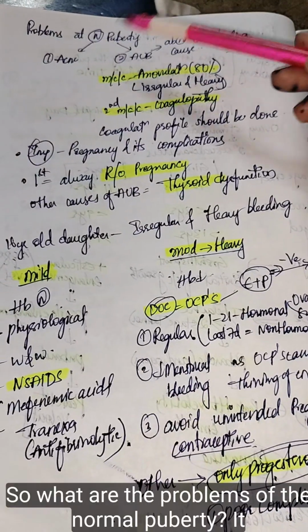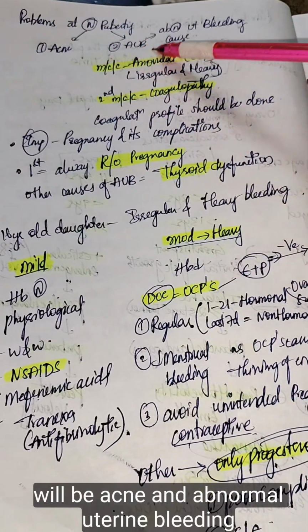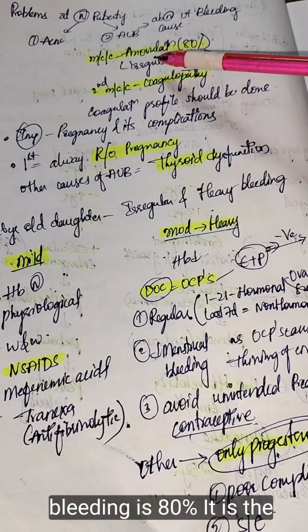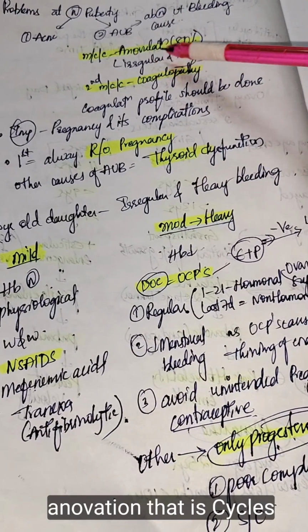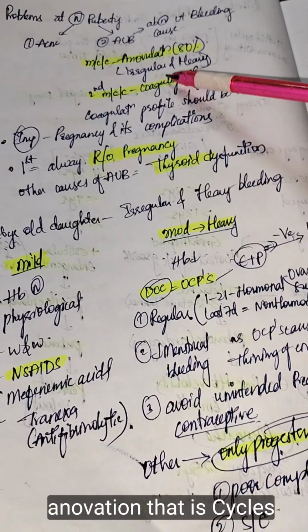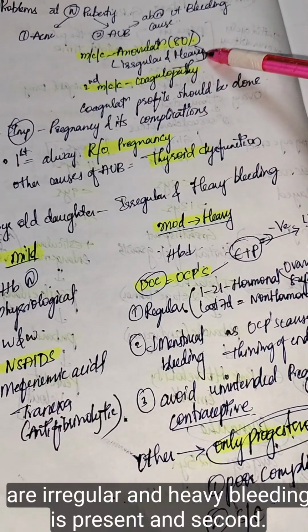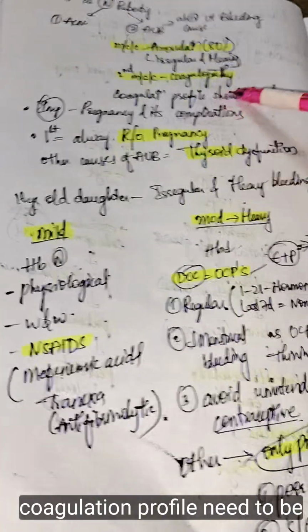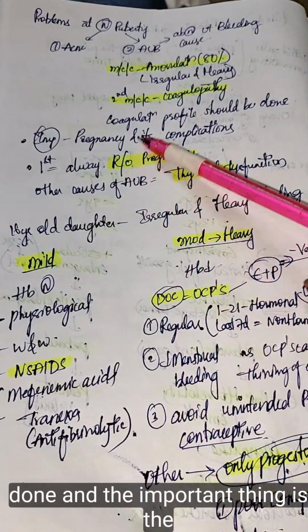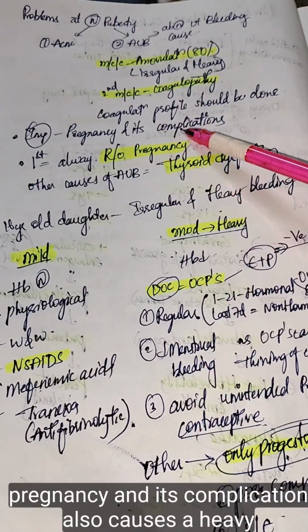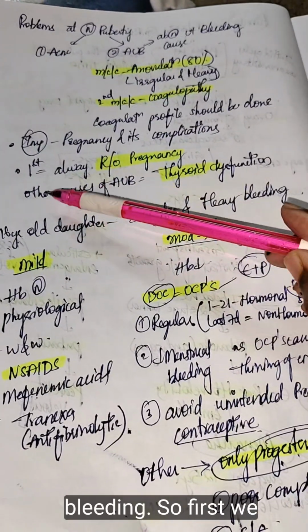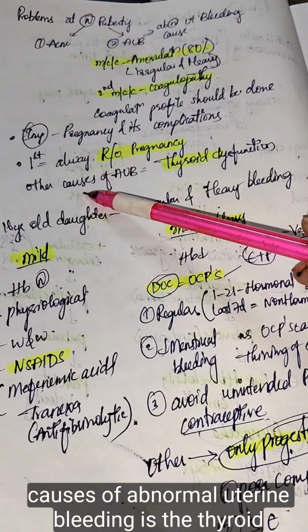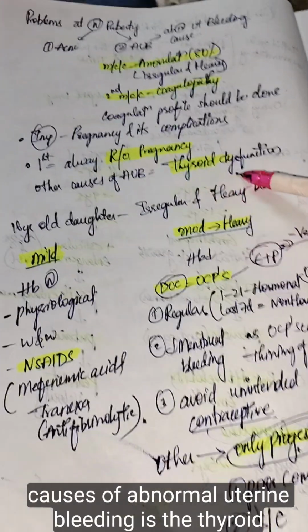So what are the problems of normal puberty? It will be acne and abnormal uterine bleeding. The common cause of abnormal uterine bleeding, 80%, is anovulation, that is cycles are irregular and heavy bleeding is present. Second most common is coagulopathy, so a coagulation profile needs to be done. The important thing is that pregnancy and its complications also cause heavy bleeding, so first we always rule out pregnancy. Other causes of abnormal uterine bleeding include thyroid dysfunction.